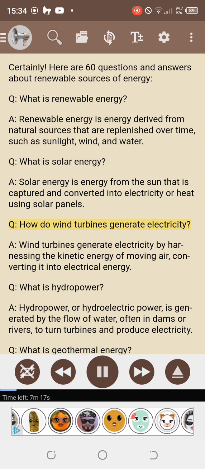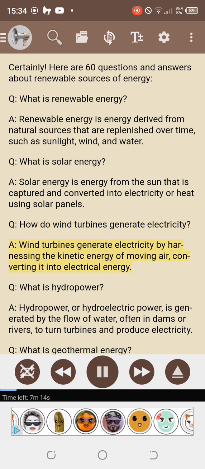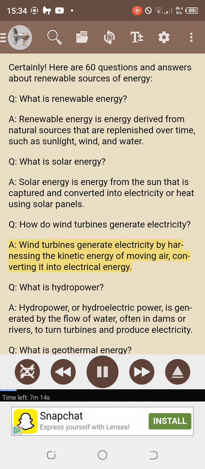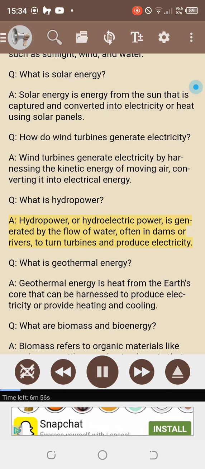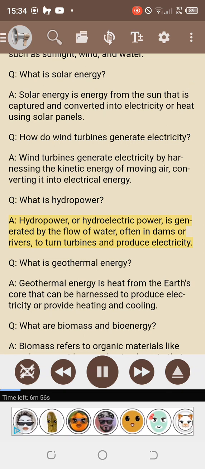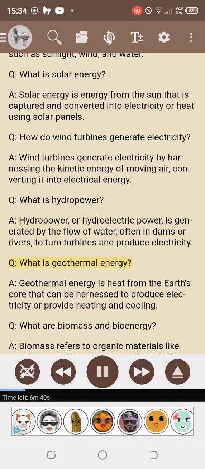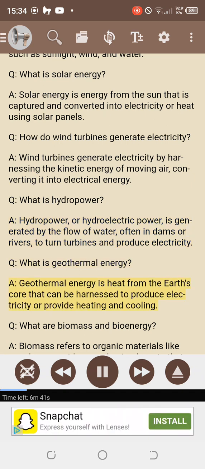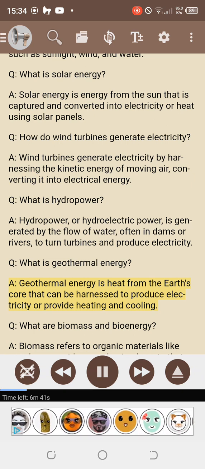Q. How do wind turbines generate electricity? Wind turbines generate electricity by harnessing the kinetic energy of moving air, converting it into electrical energy. Q. What is hydropower? Hydropower, or hydroelectric power, is generated by the flow of water, often in dams or rivers, to turn turbines and produce electricity. Q. What is geothermal energy? Geothermal energy is heat from the Earth's core that can be harnessed to produce electricity or provide heating and cooling.